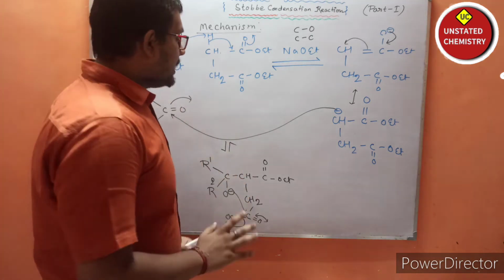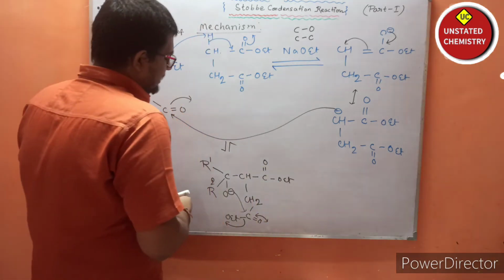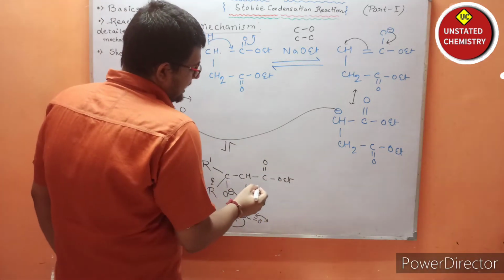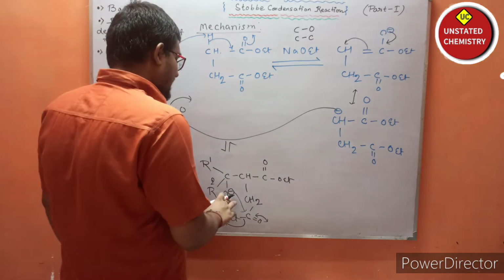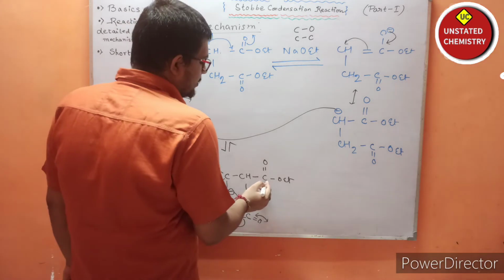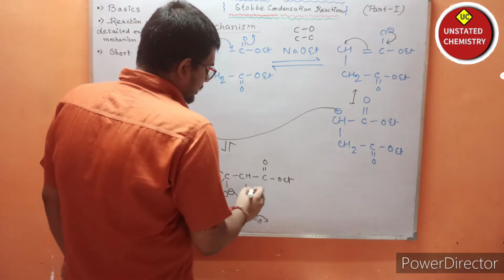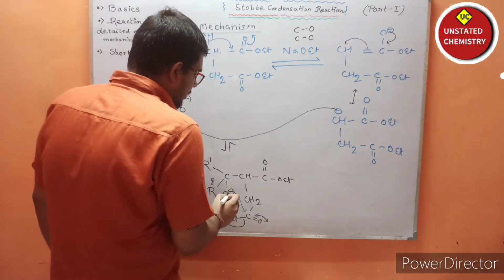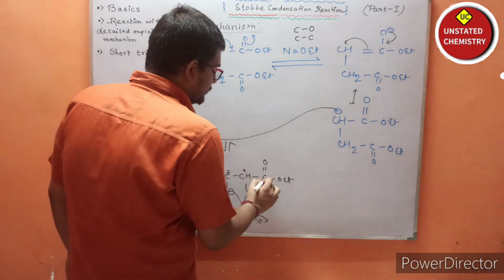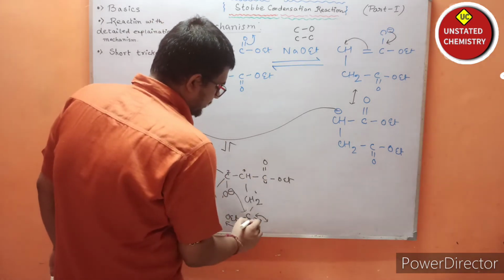Is it clear? Now one possibility can also take place. What? This negative charge can attack this carbon also. If so, there is a formation of a 4-member ring, because 1 2 3 4, and here 1 2 3 4 5.